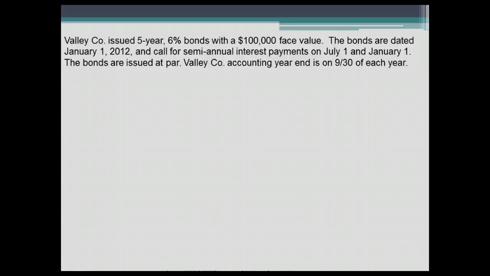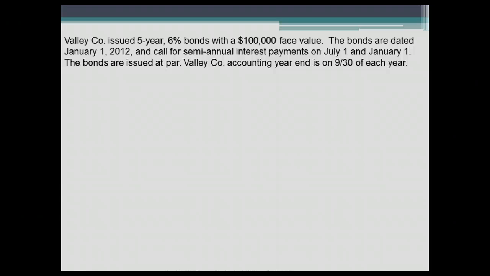Pause this video and take a minute to read this question. It says Valley Company issued 5-year 6% bonds with a $100,000 face value. The bonds are dated on January 1st, 2012 and call for semi-annual interest payments on July 1st and January 1st. The bonds are issued at par. Valley Company accounting year end is 9/30th of each year.